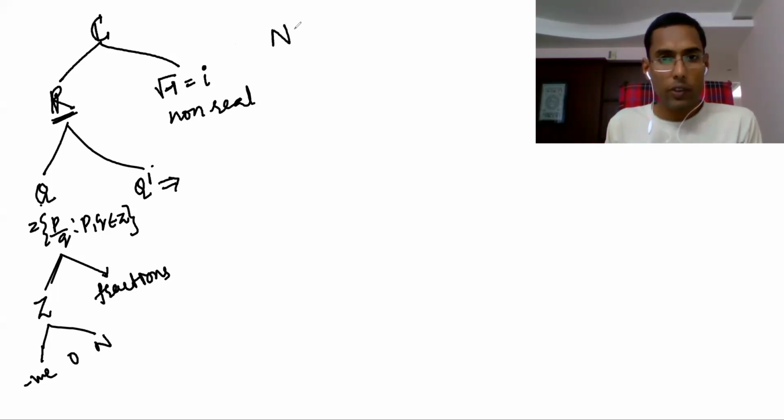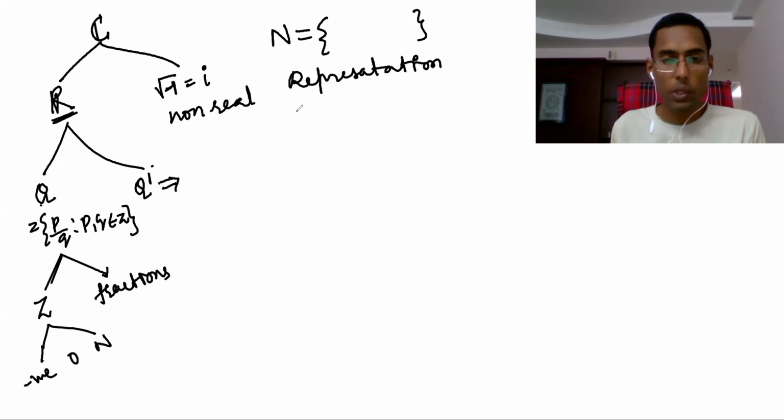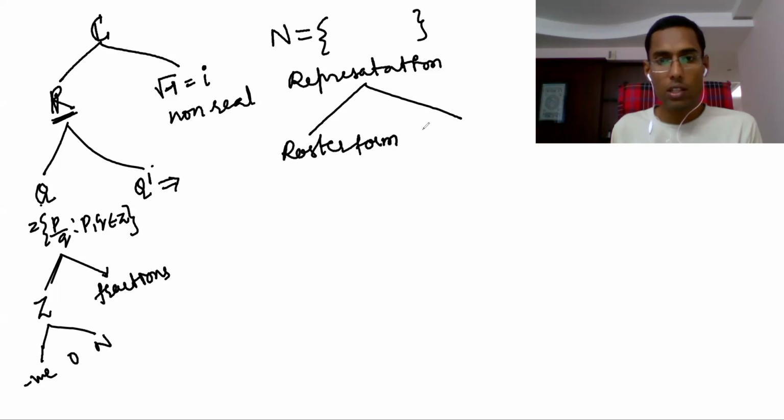A set we represent with capital letters, capital A, capital B, capital C, and sets can be written in flower brackets like this. Now we can represent sets in two ways. What are the two ways of representation? One is roster form, another is set builder form. So what is the roster form and what is the set builder form?